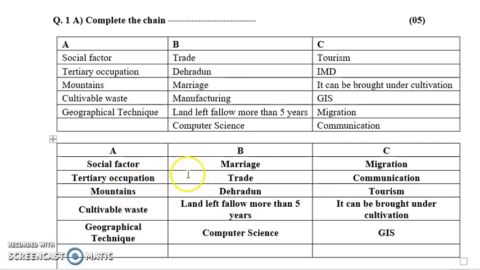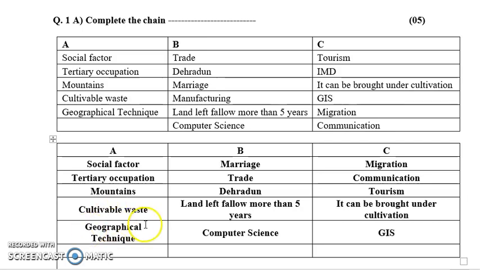Next is mountains. Dehradun is a place which is covered by mountains, and it is a tourism place. Basically, we find lots of mountains like Mahabaleshwar, Lonavala, Shimla, Dehradun. All these mountains have turned into tourist spots because of good attraction.